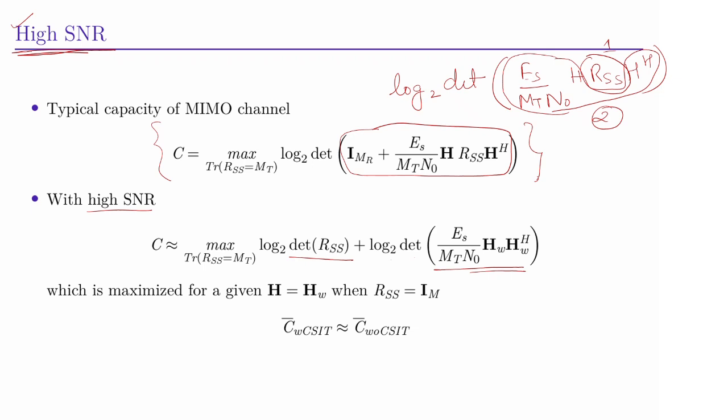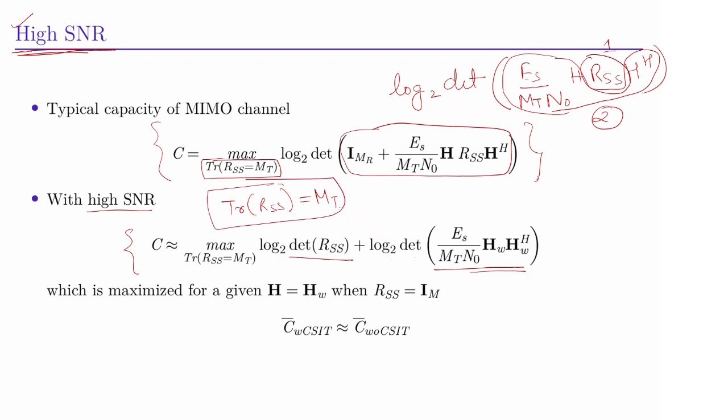We also have to remember the constraint that the trace of Rss is equal to MT, the power constraint. This will always be there.